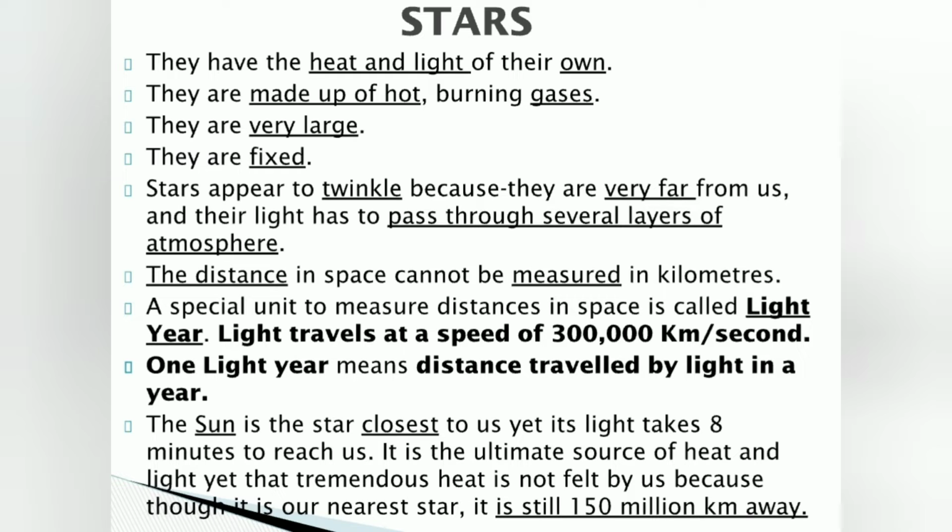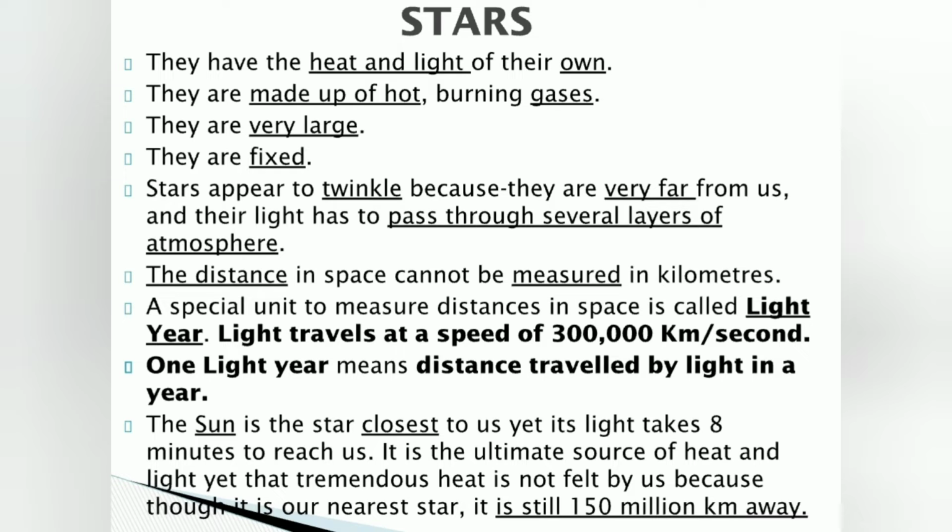Now, distance in space cannot be measured in terms of kilometers. So when we need to measure distance in space, we have a separate unit, and that unit is called a light year. Light travels at a speed of 300,000 kilometers per second. Wow, that's really a huge number, right? One light year means the distance traveled by light in one complete year. This is a very important unit and is often asked in exams also.